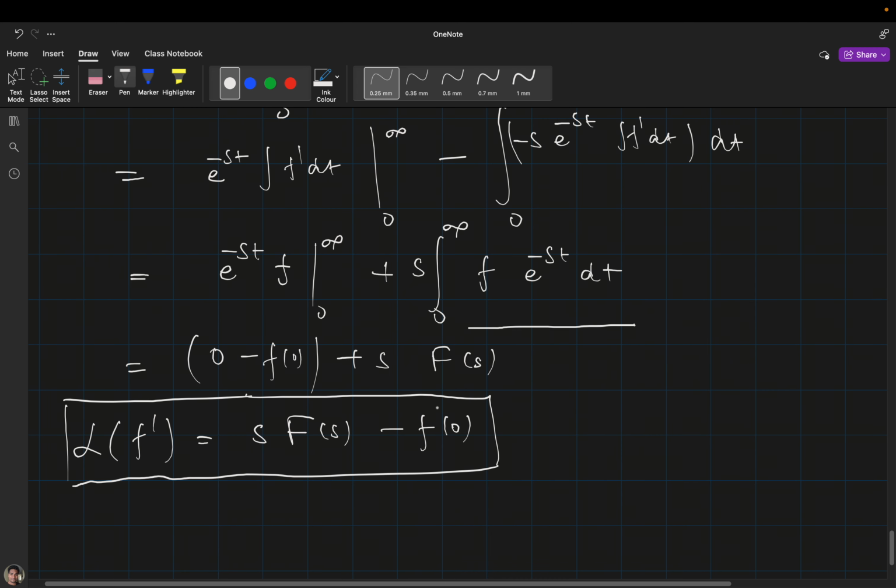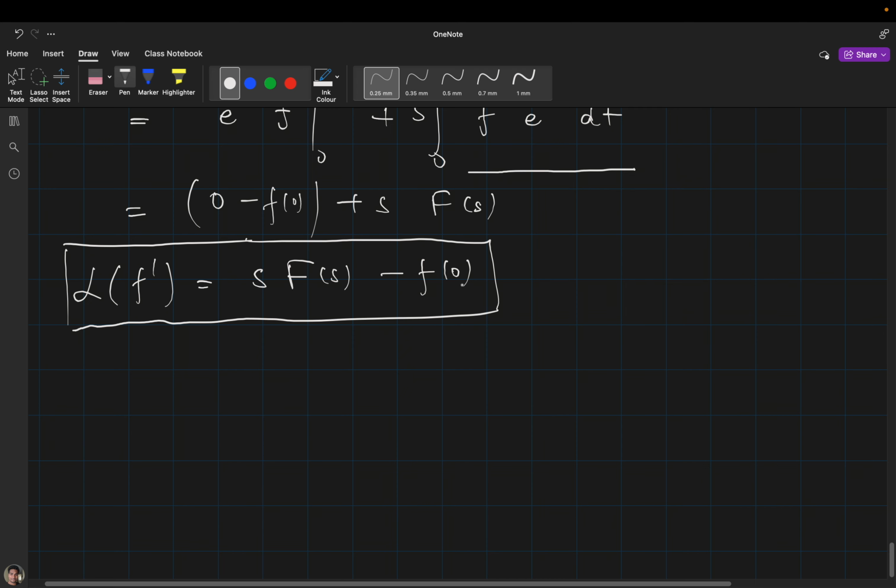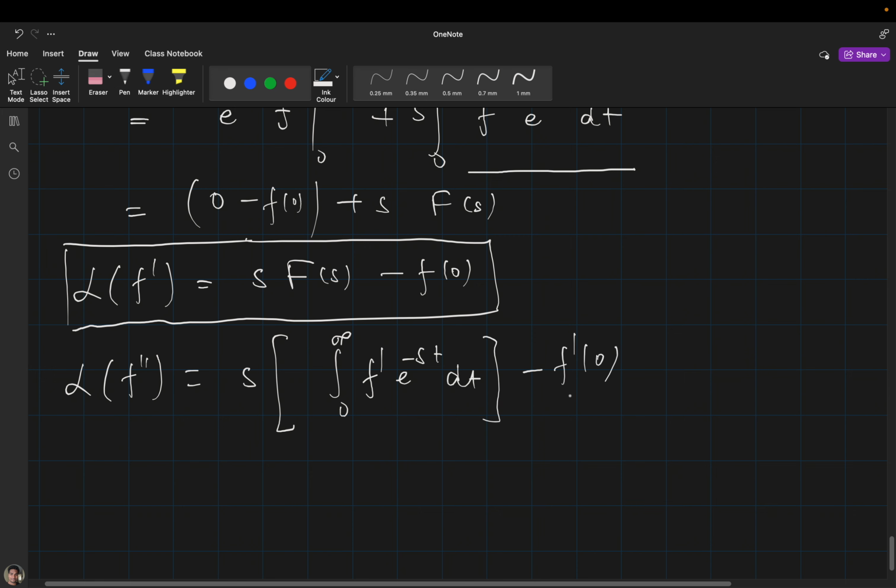Now using this, with a small amount of work, we can also get the Laplace transformation of the double derivative. In the case of the double derivative, I can simply write s times, not F(s), but for f dash, the integral from 0 to infinity of f dash e raised to the power minus st dt, and here it will be f dash 0.